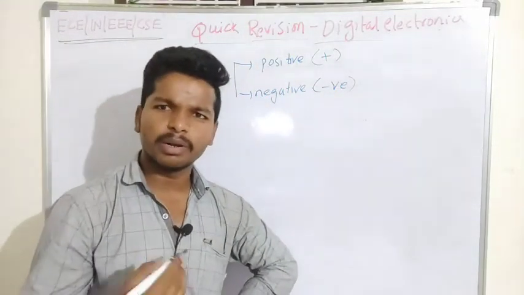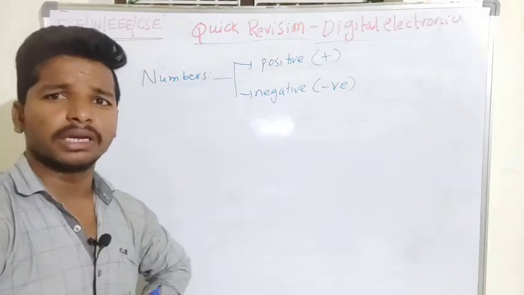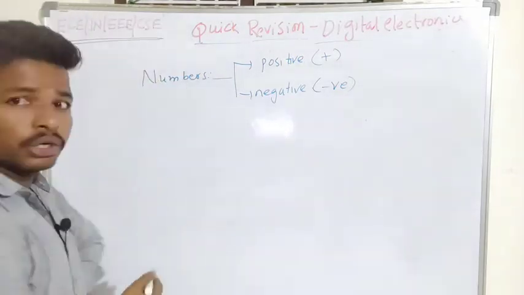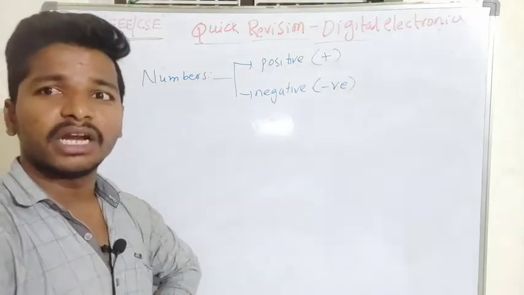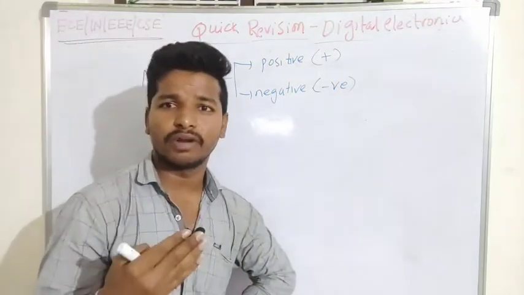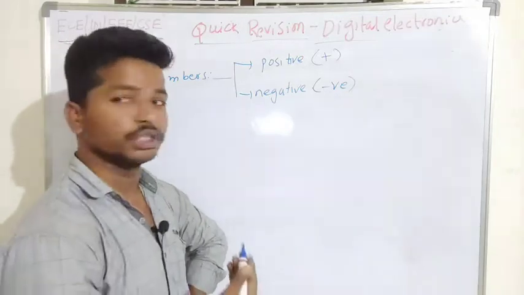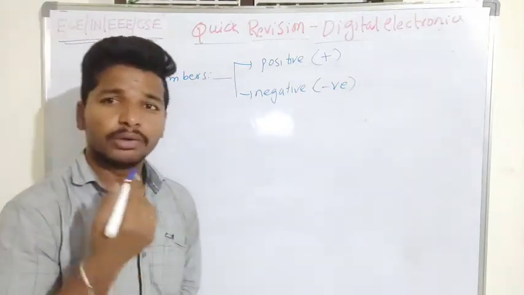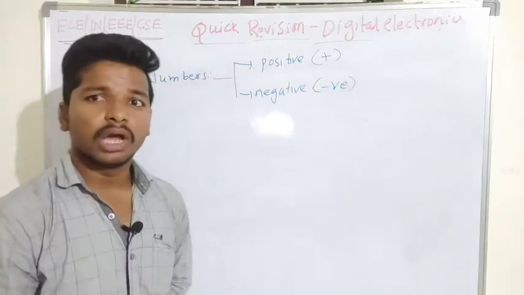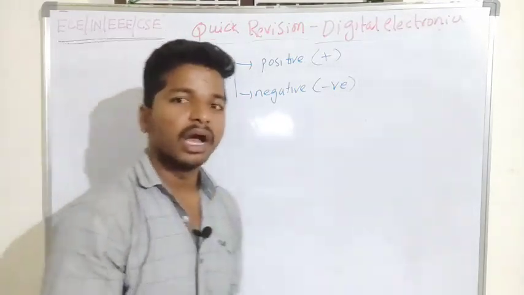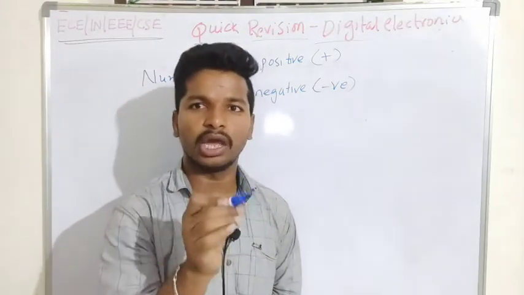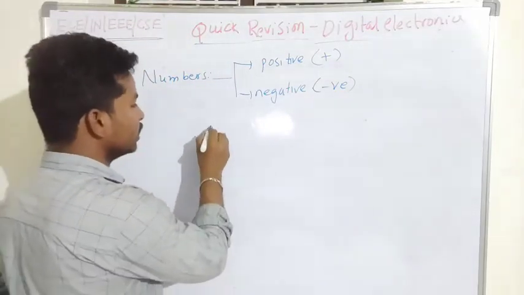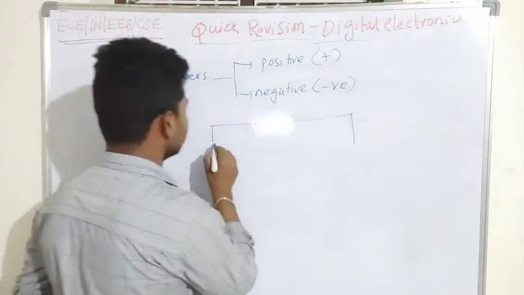From now onwards, we mostly focus on the binary number system. In the binary number system we have only two distinct digits, zeros and ones. To differentiate whether the given number is a positive number or a negative number, I should have some value to distinguish between them.